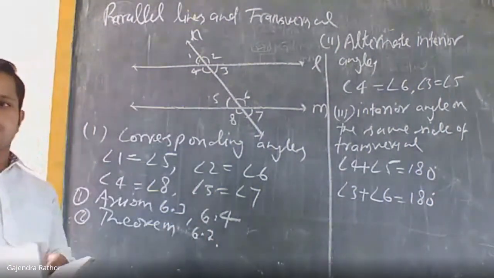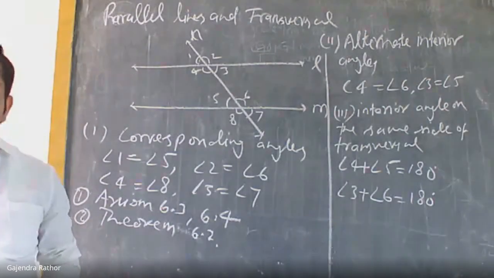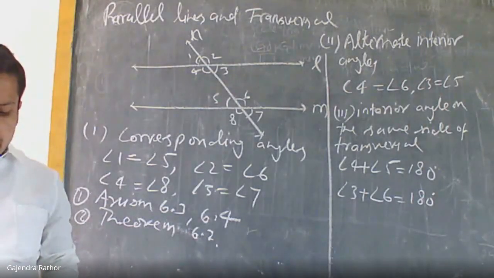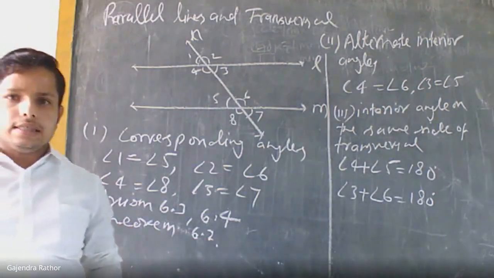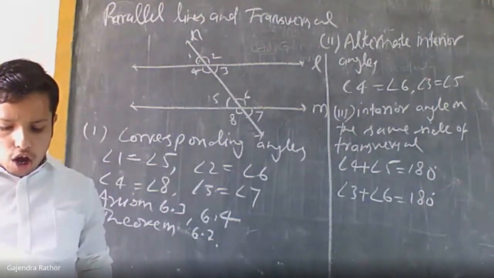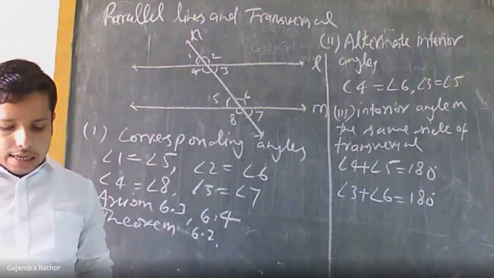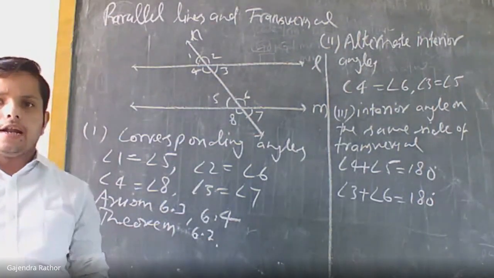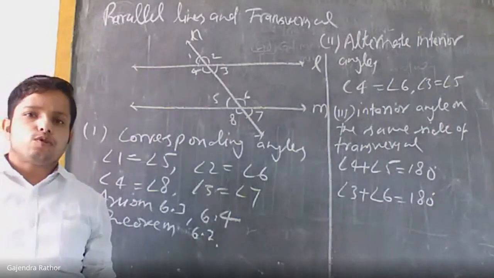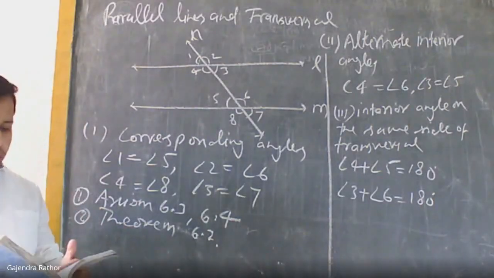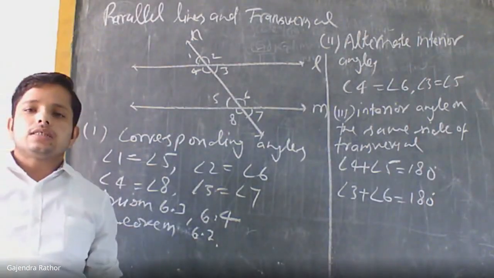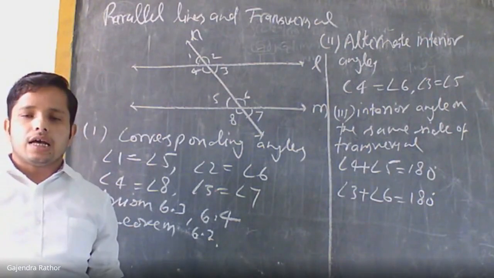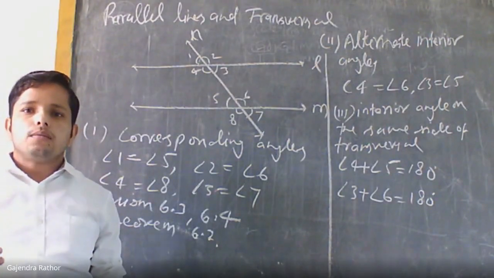The next is 6.3. If a transversal intersects two lines such that a pair of alternate interior angles is equal, then the two lines are parallel. So it is the opposite of theorem 6.2. If alternate interior angles are equal, then lines are parallel.